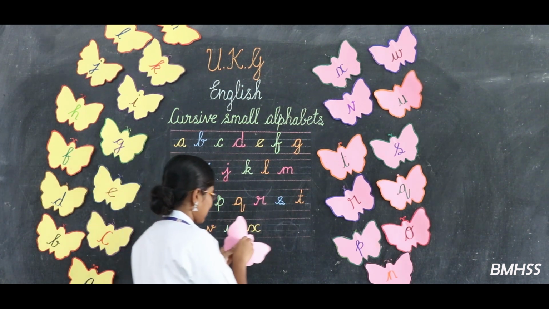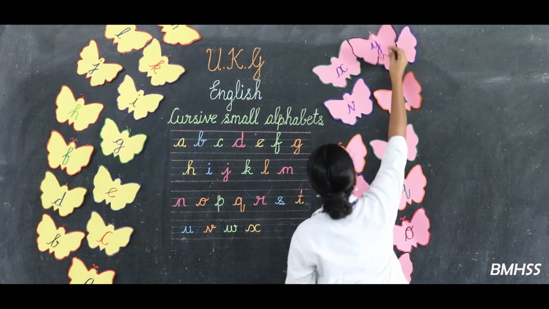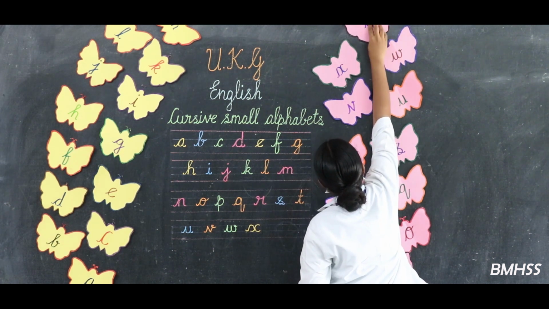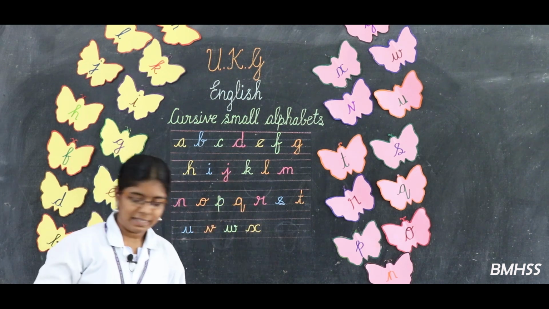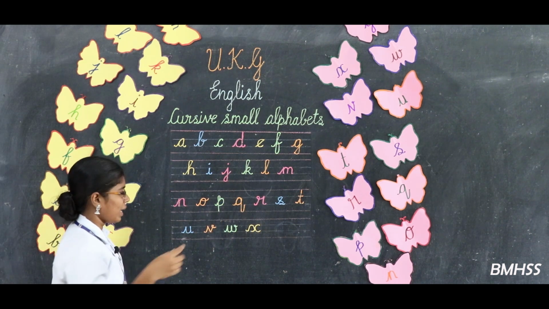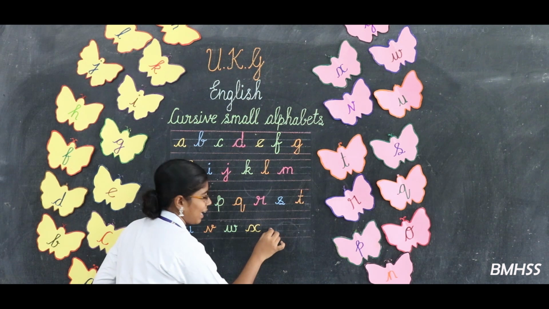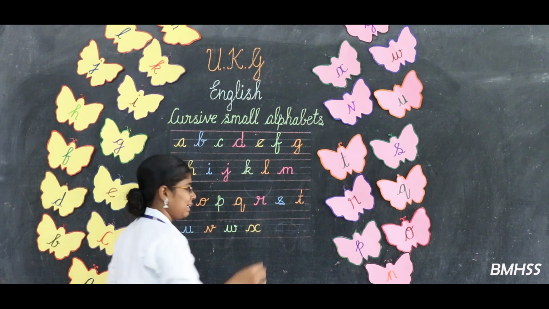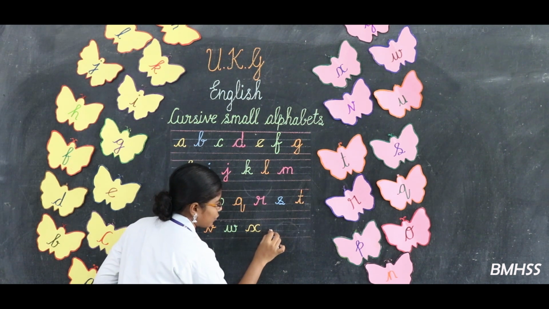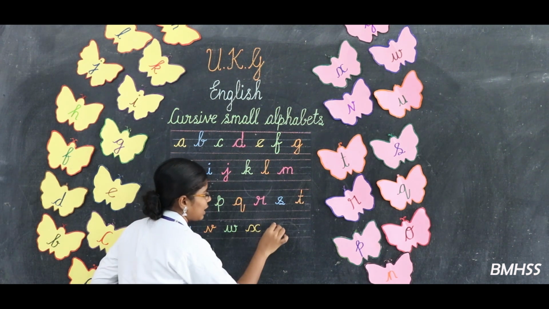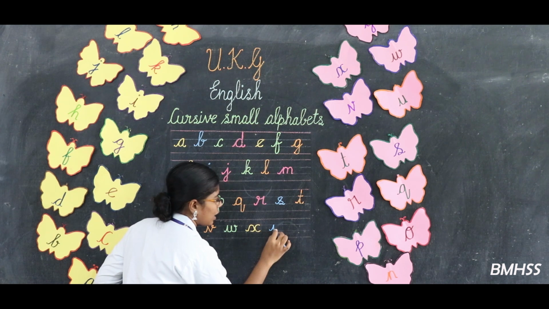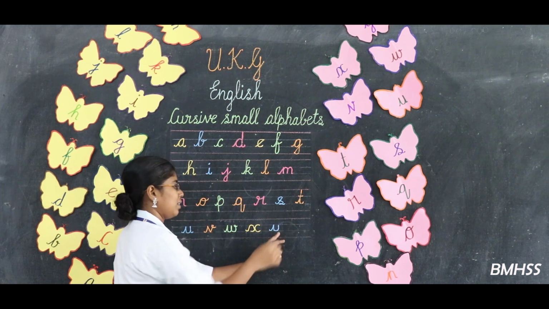Superb, dears. Okay, that is the letter Y. Shall we see how to write Y? Look at the board. Again, you all keep your pencil on the third line. Start from the small bend, go up and touch the top blue line without lifting the pencil. Come down and then write like this.